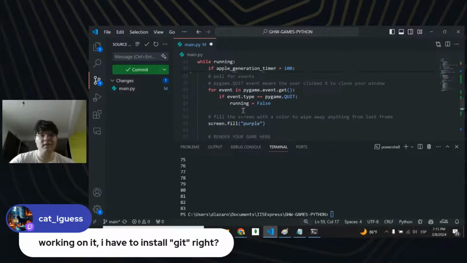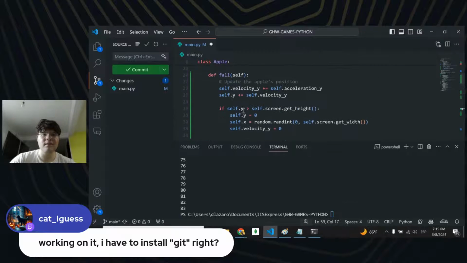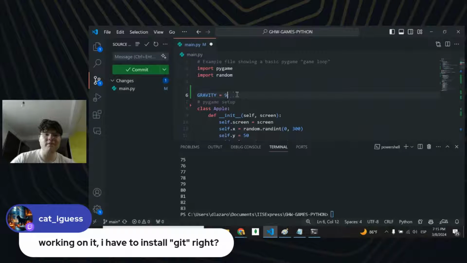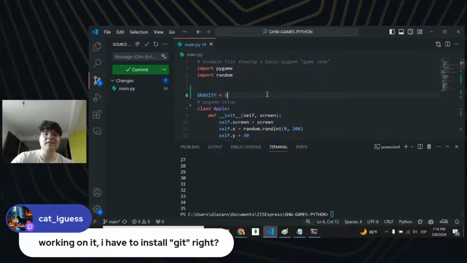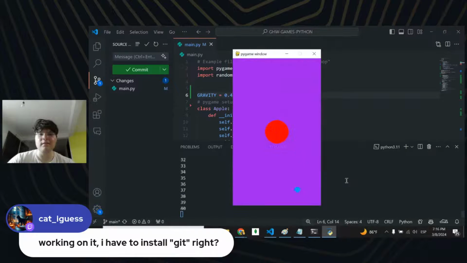And I should also be doing apple.fall like this. Let's just try to decrease the gravity to something like 3, maybe. We'll see. Yeah, that's a lot, right? That is way too fast, I think. Let's see.